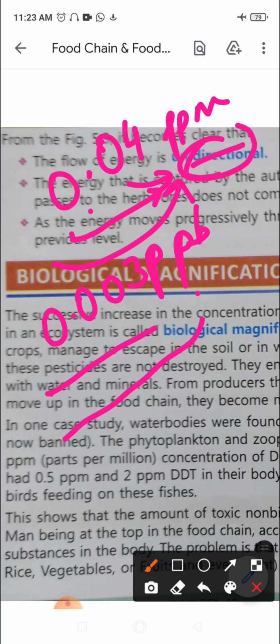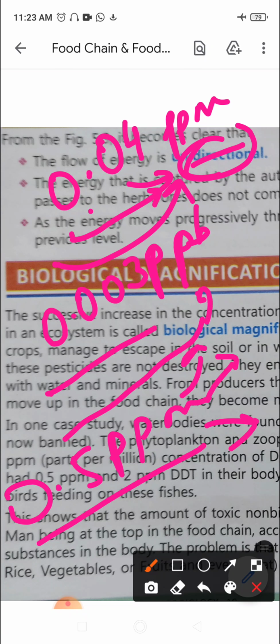So small and large fish, they feed on such planktons, and from 0.5 ppm it will go on increasing to around 2 ppm. So one fish is not going to feed on just one plankton. Since it feeds on many other planktons, the quantity of DDT goes on increasing.